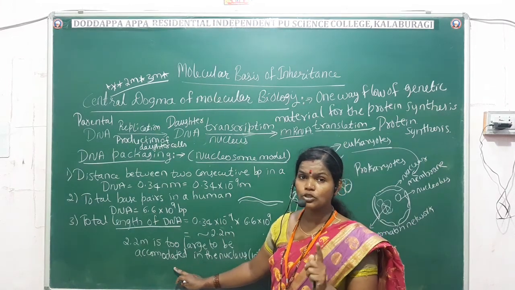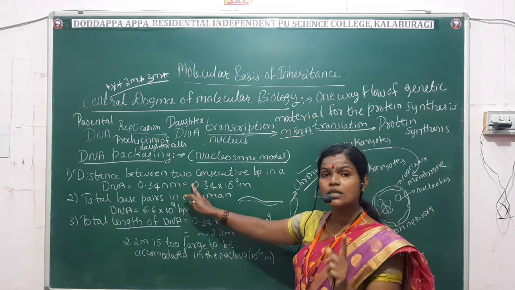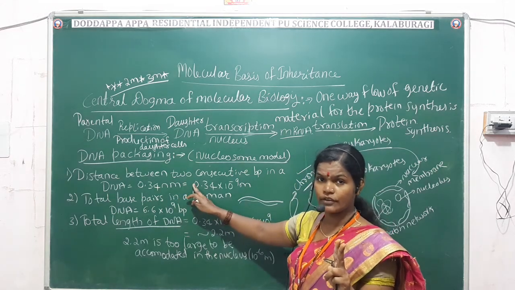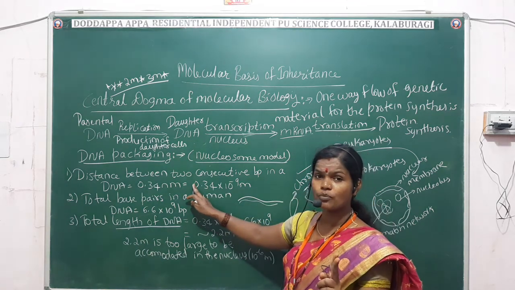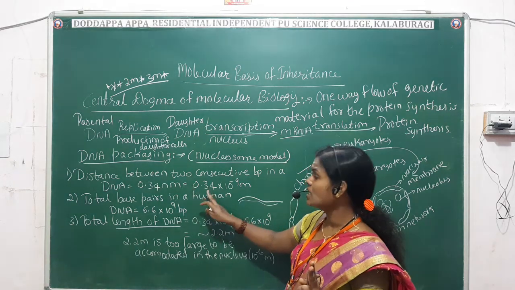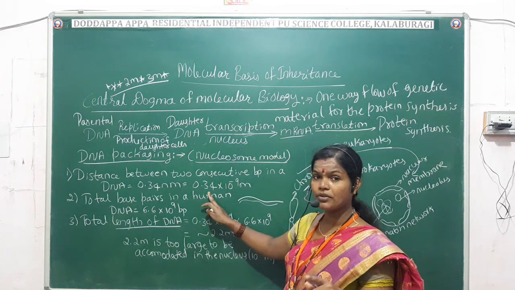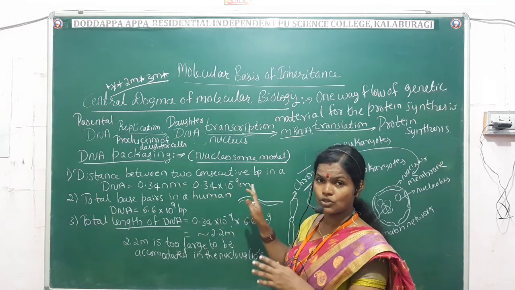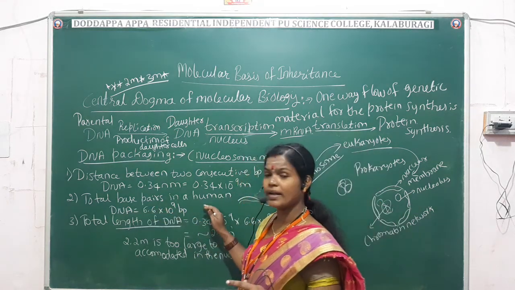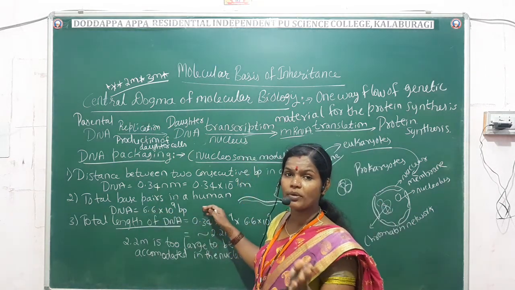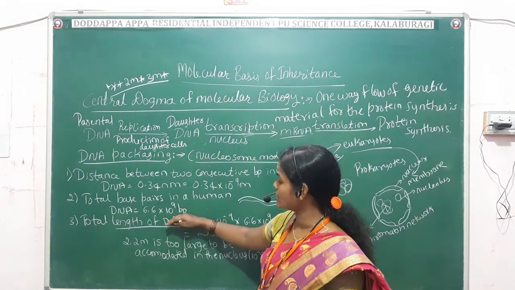To find it, you should know the formula: the distance between two consecutive base pairs in the DNA is 0.34 nanometer, which is converted into meter, 10 raised to minus 9 meter. The total number of base pairs in a human DNA is 6.6 into 10 raised to 9 base pairs.